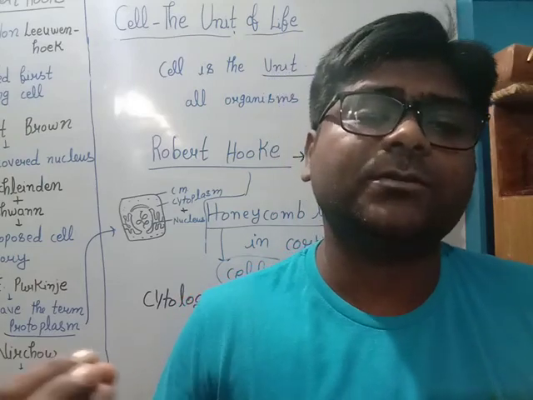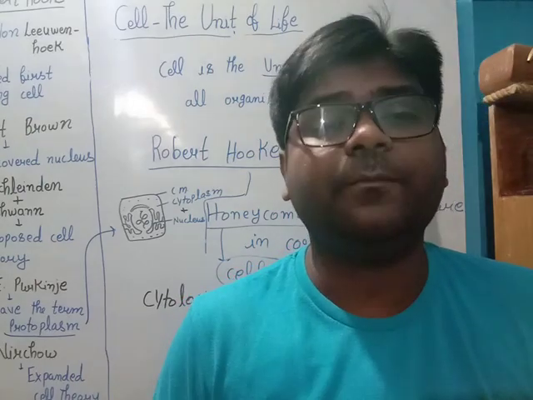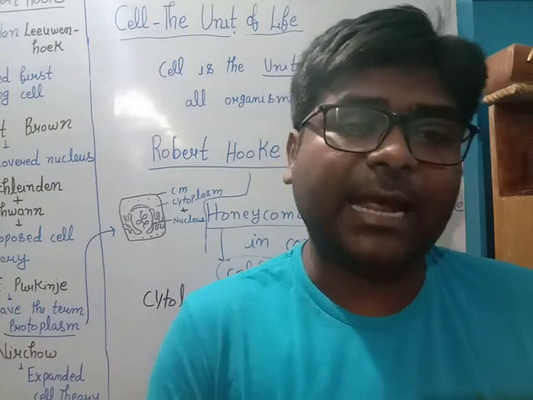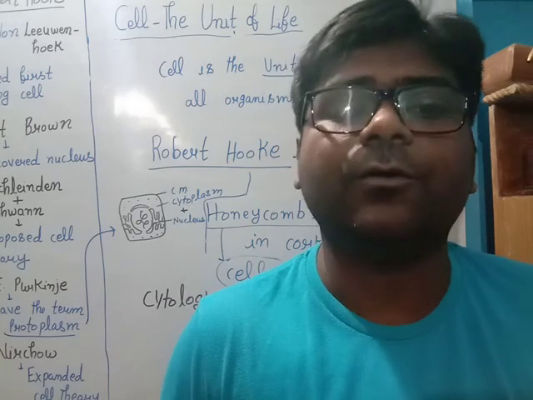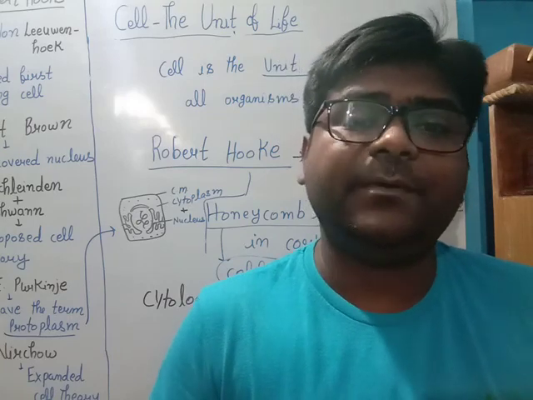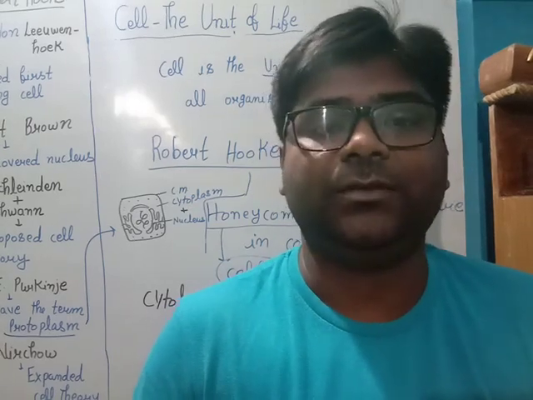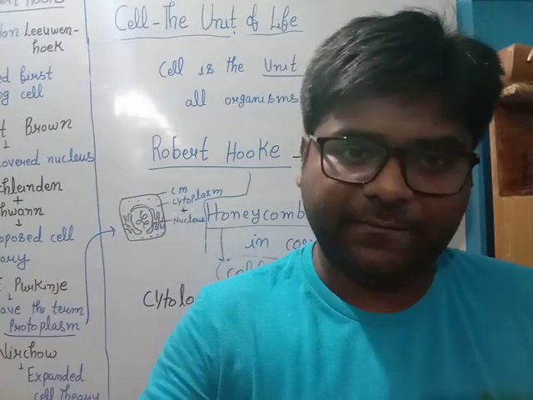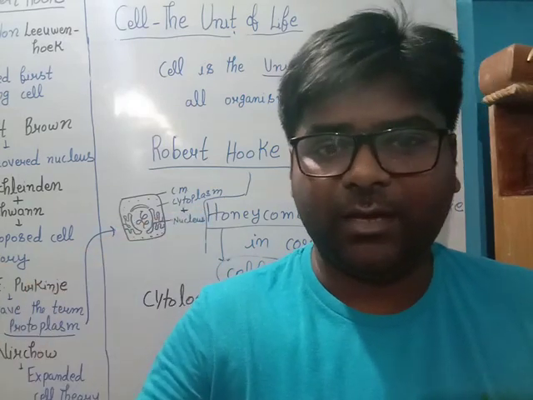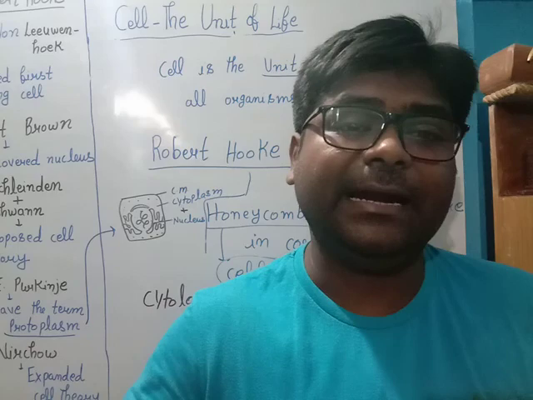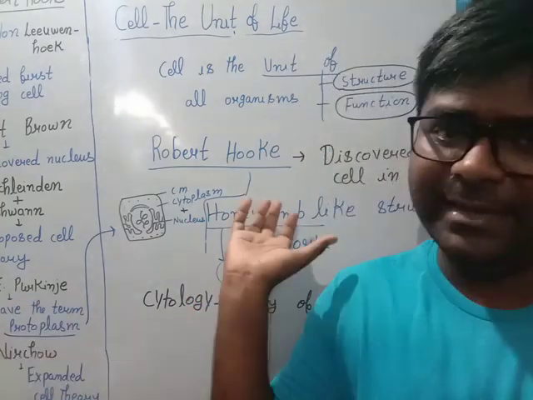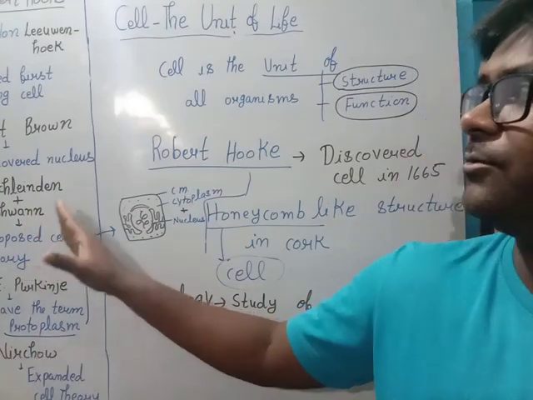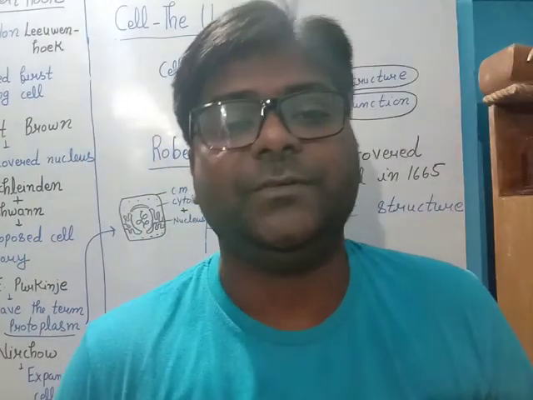After that there was addition of 1 point, and that point had been added by Rudolf Virchow. And then we had a modern cell theory, and after that we have 3 points after the addition of Rudolf Virchow. What he said we will take in the detailing of the cell theory, will discuss in the next video.